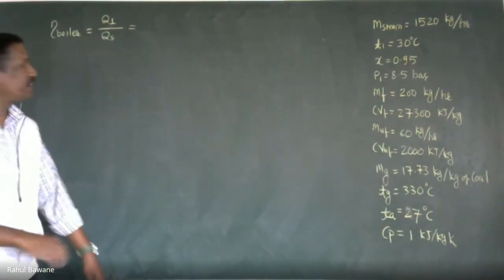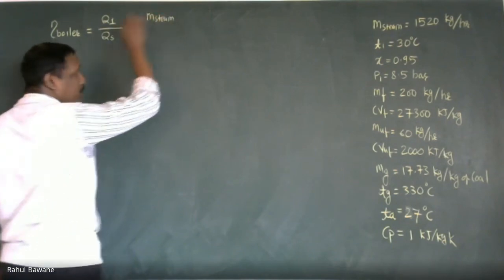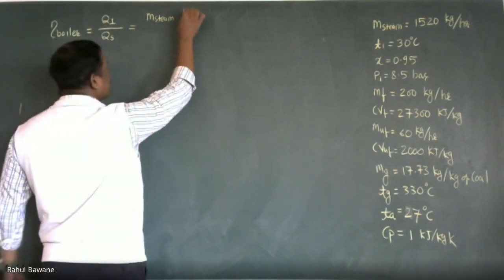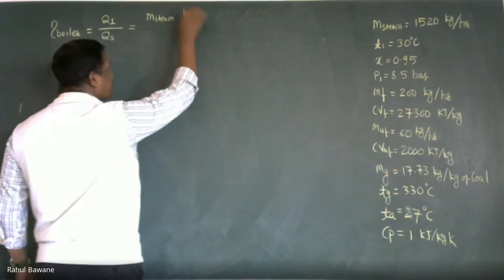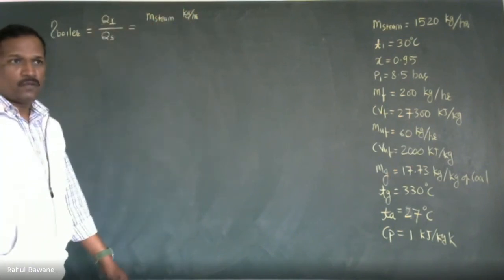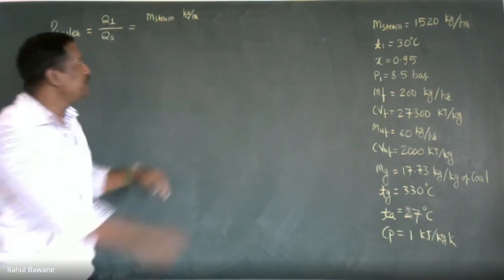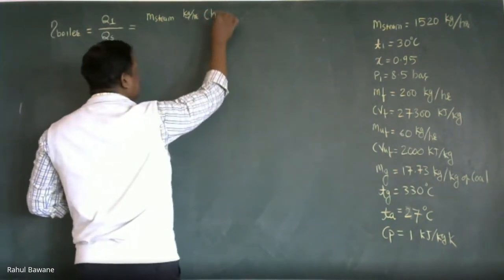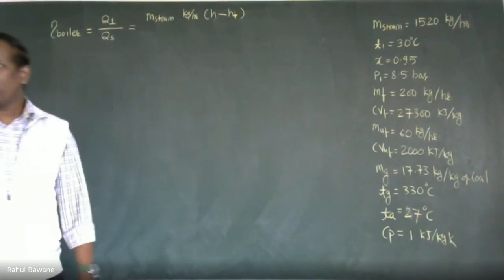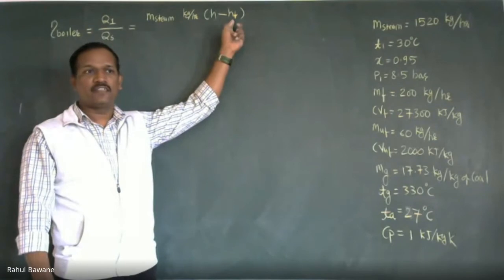It is the generation rate, mass of steam, in kg per hour. Correct? So we know the mass, and for this steam generation how much energy is required? The energy will be H minus HF. This much energy is required.